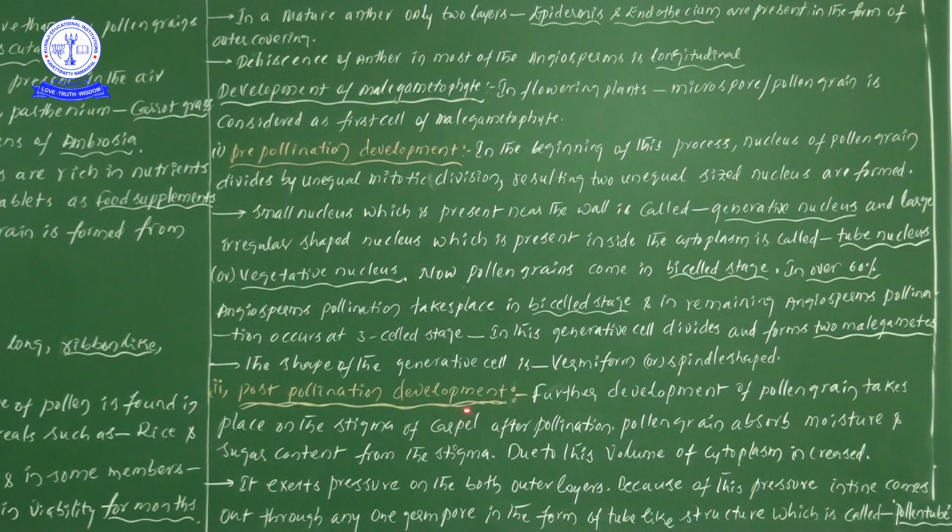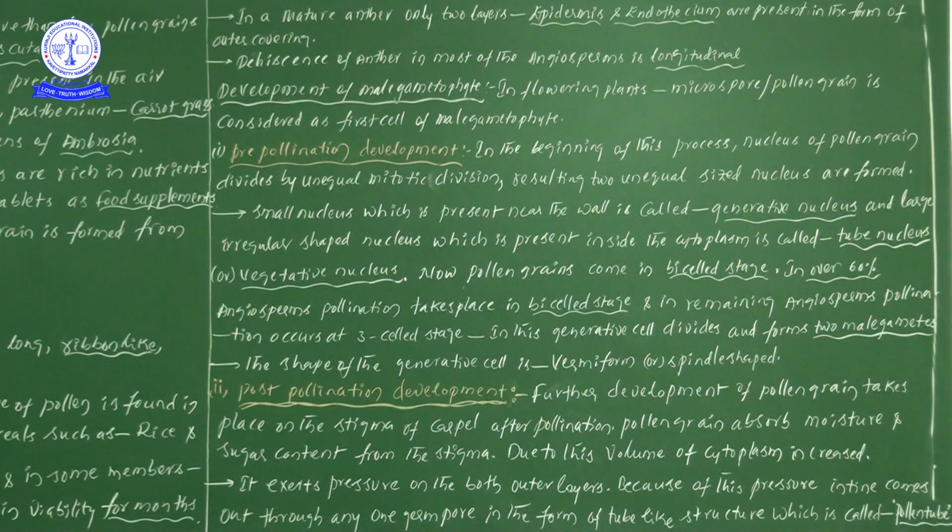Now post-pollination development, which means what happens after pollination. Before discussing it, let us review pre-pollination development.